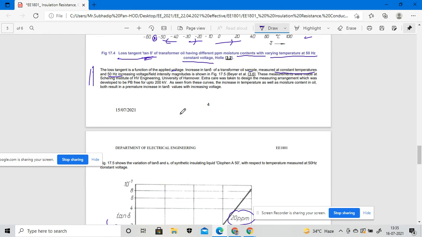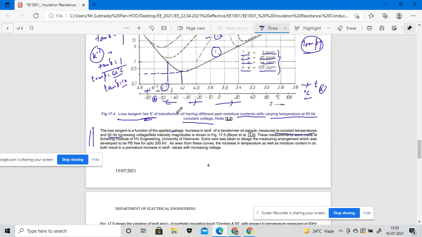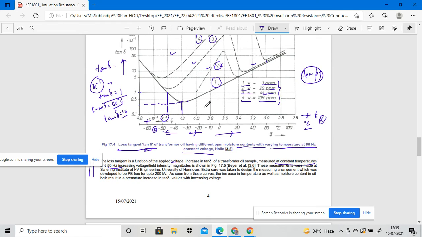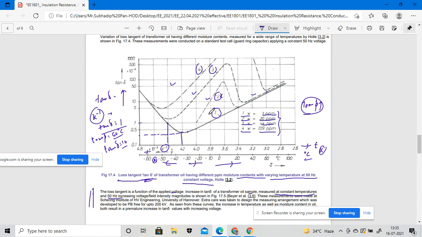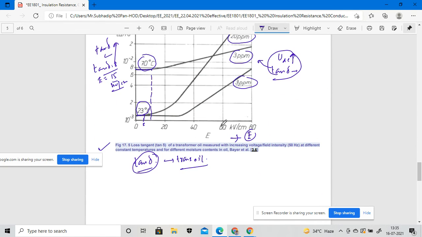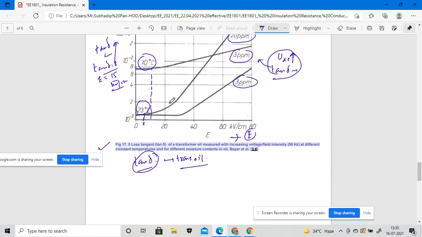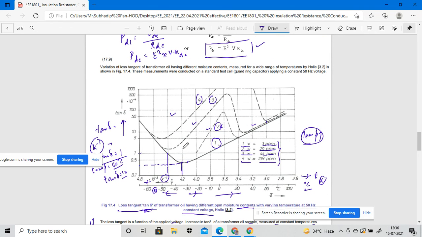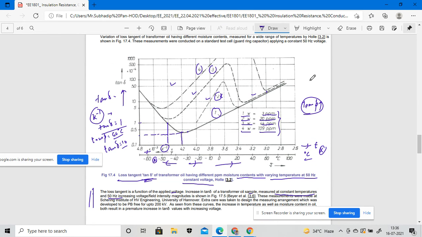Whatever we taught, there will be different segmented graphs that we will see in this particular figure. This figure shows the loss tangent, or tan delta, of the transformer oil having different ppm moisture content with varying temperature at 50 hertz, a constant value.